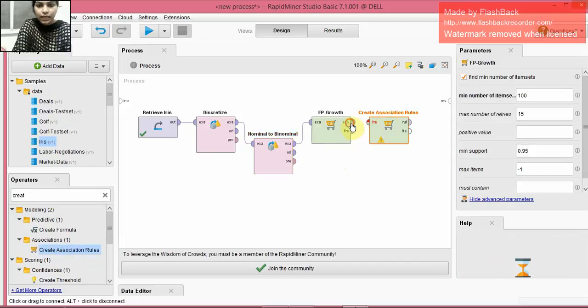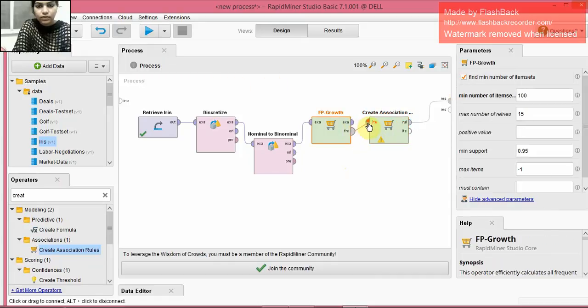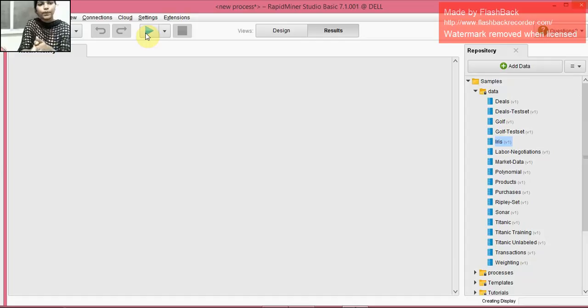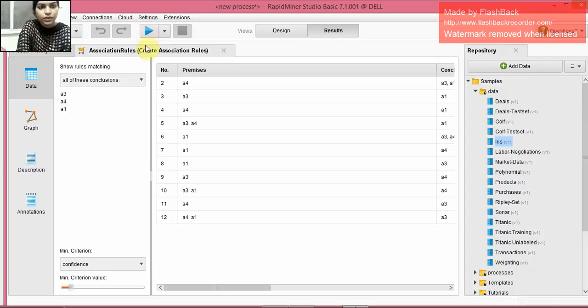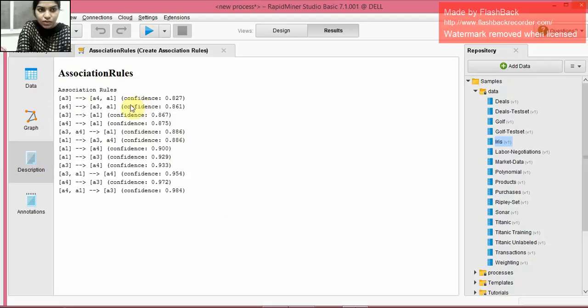So we'll connect this and we run it. We do the connections. And we run it. After we run it, we get the association rules over here. We have a graph plotted with the attributes and the rules associated with it. And we have a description too, that is the association rule.